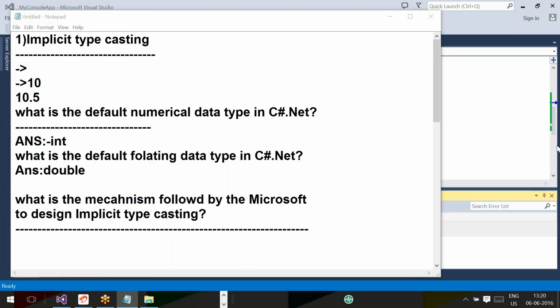Implicit typecasting: in C#.NET, by default the compiler will convert some types of conversions. We go for implicit typecasting, and here the programmer does not need any syntax.